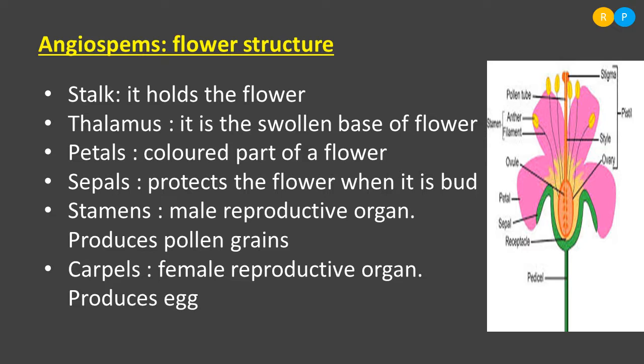When they are in bud condition, the entire flower is protected with the help of the sepals, and the petals are very colorful. They attract insects. Clear, right? So this is about the structure of the complete flower.